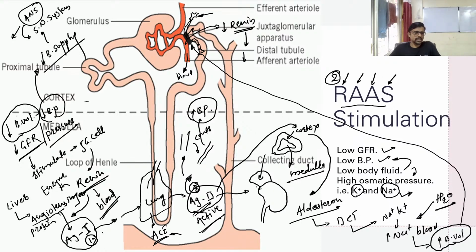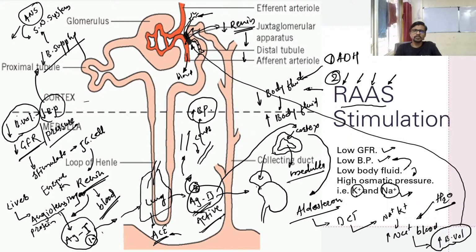Okay, so we have two types of system. The first one is ADH, and the second one is RAS. They work at low concentration of body fluid to maintain and increase the body fluid.